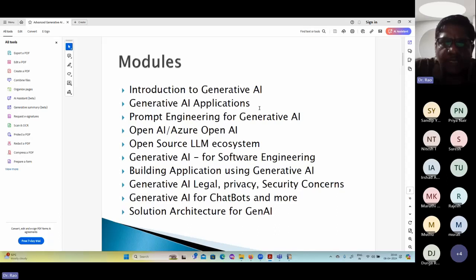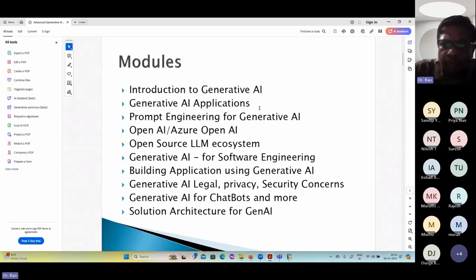There are some open source LLMs, and apart from open source LLMs, we are also going to have some LLMs which are specific to particular cloud platforms. For example, the Cohere platform is there, the Bard platform is there. Then you have Meta-based LLMs available. So we are going to touch upon all those elements.